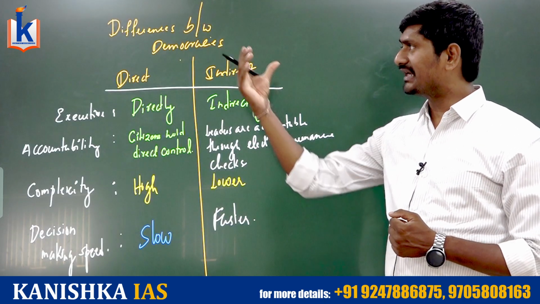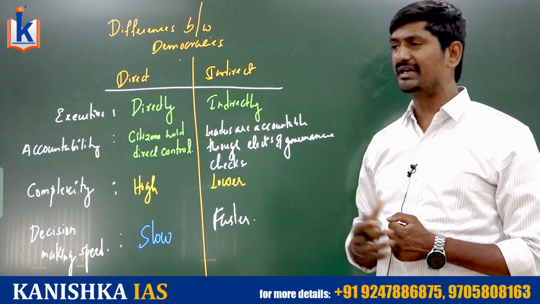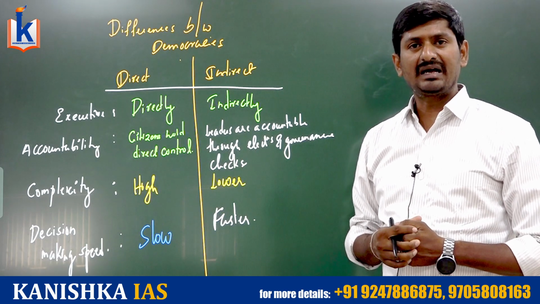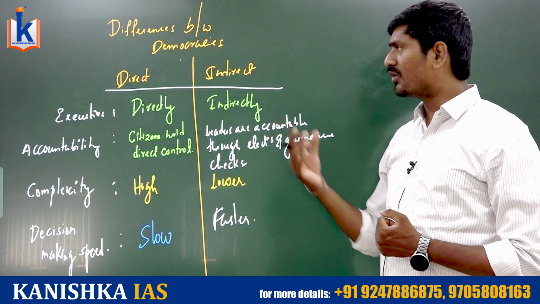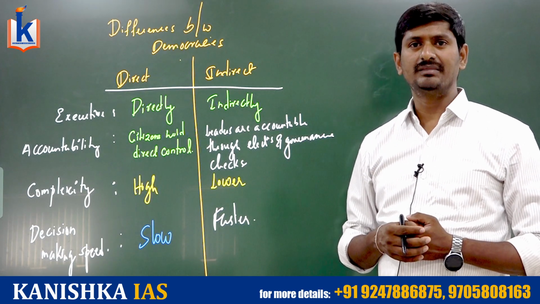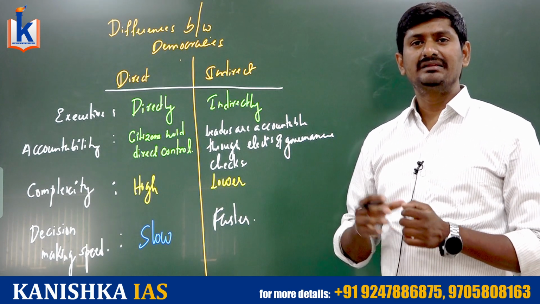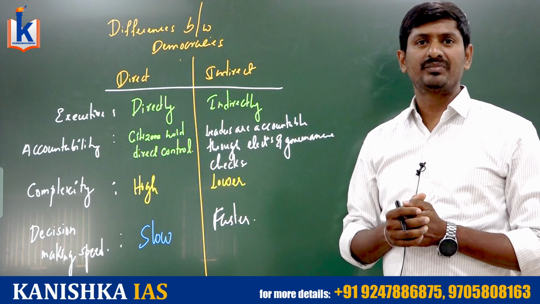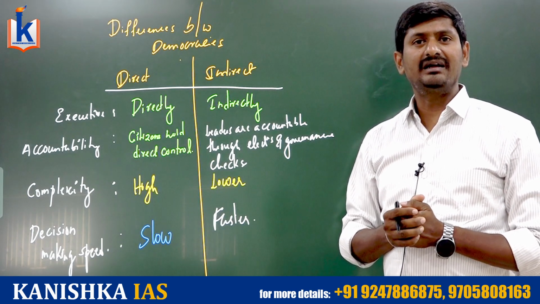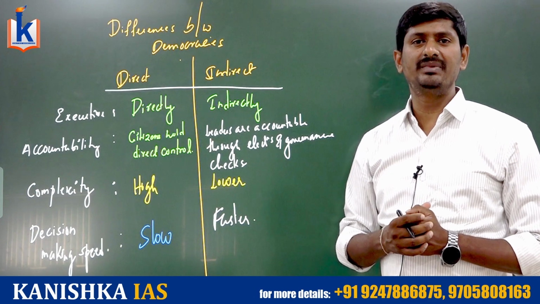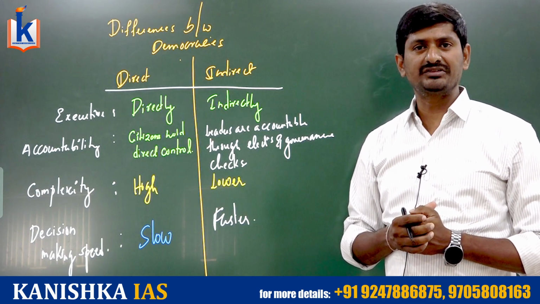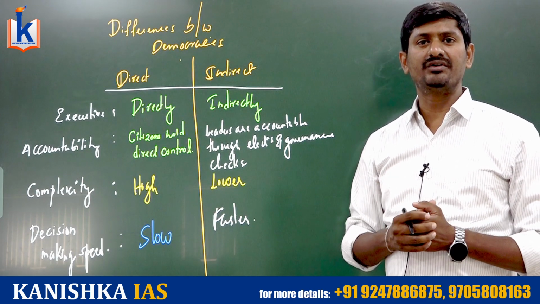Thereafter, we need to understand the differences between direct democracy and indirect democracy. In direct democracy, the executive is elected directly, whereas in indirect democracy, the executive is elected indirectly. In direct democracy, the people directly choose their ruler, whereas in indirect democracy, people choose their representatives and those representatives facilitate the election of the ruler or executive of the country.